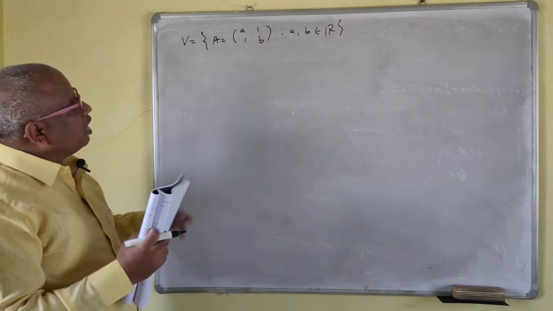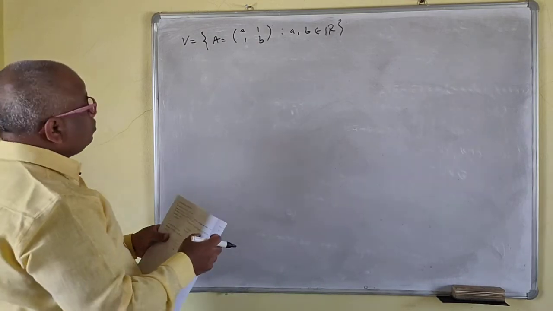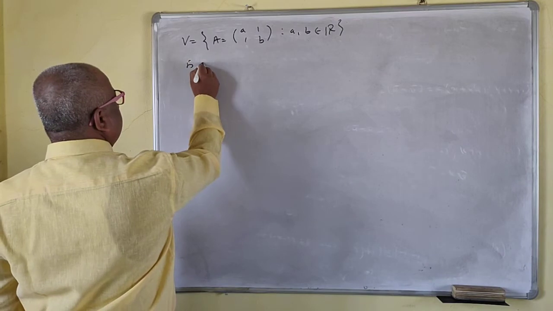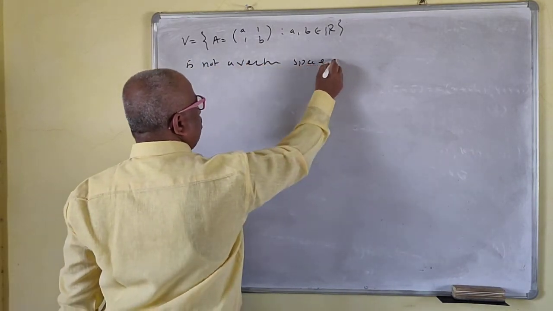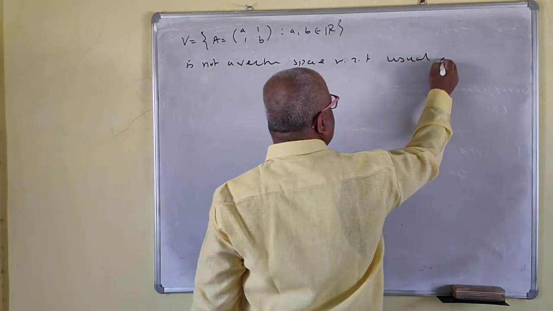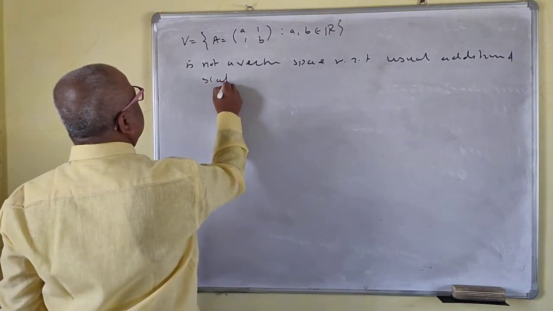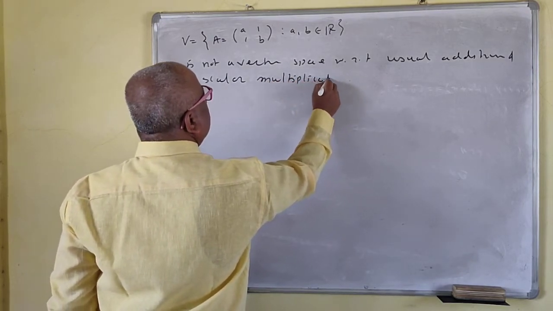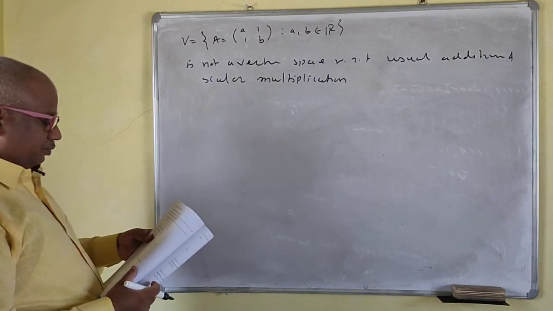This is not a vector space with respect to the usual addition and scalar multiplication.